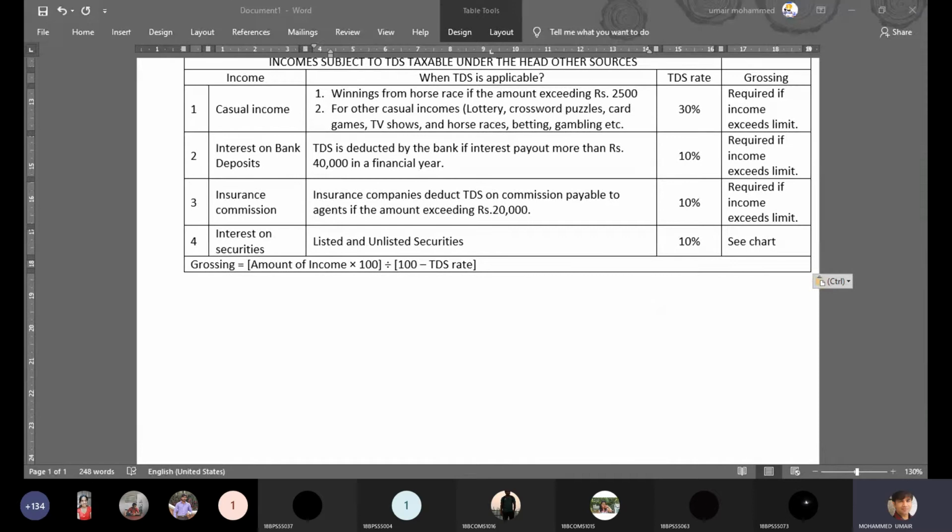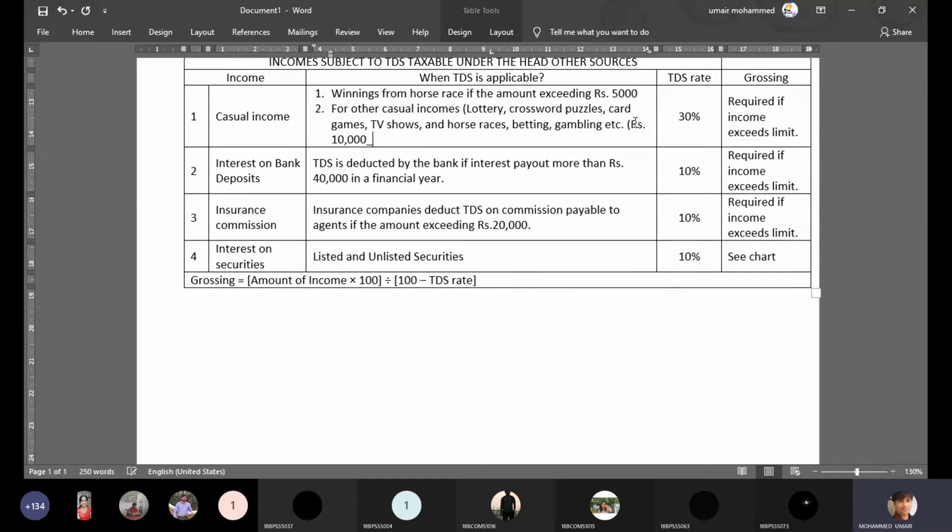So even though it is not mentioned here, you should remember that for other incomes, if the receipt exceeds, let me quickly cross check. Yeah, so if the receipt exceeds 1,000, so here it is in case of horse race, it is 5,000. For all other casual incomes, it is rupees 10,000.